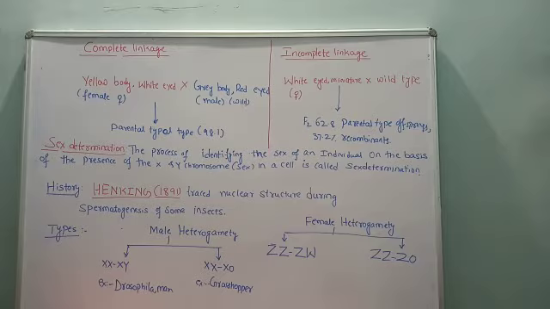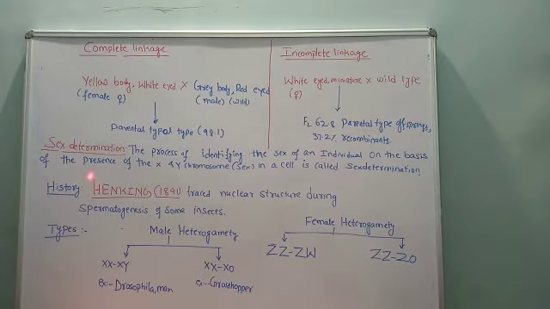What does this example explain? In the complete linkage example the proportion of parental types was maximum, whereas here the parental types were only 62.8%. This is because of incomplete linkage. So these two are the examples of complete and incomplete linkage.